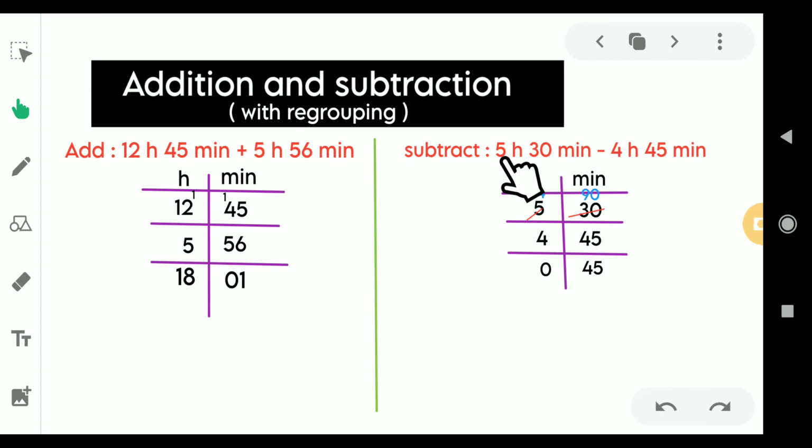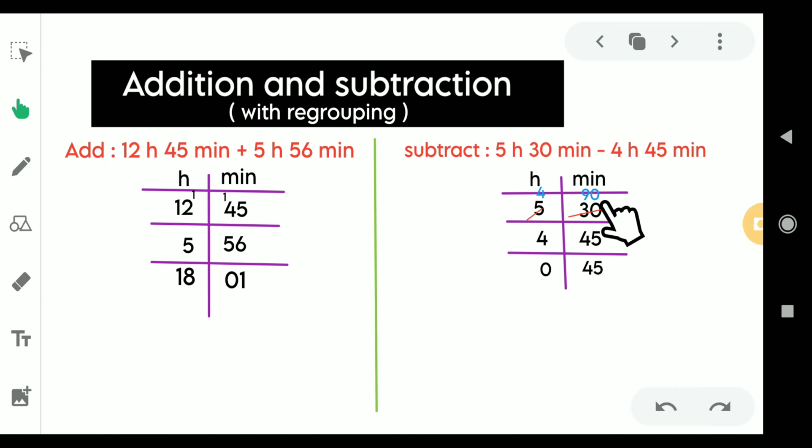Let us move on to another question, because addition is so easy. That's why I'm not going to explain much about addition, but subtraction usually takes much more time as compared to addition. So that's why I'm going to focus on subtraction. We subtract 5 hour 30 minutes minus 4 hour 45 minutes. So we write two columns, one is hour and the other is minute. We write 5 and 4 in the hour column, and 30 minutes and 45 minutes in the minute column.